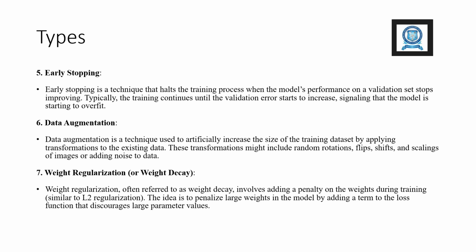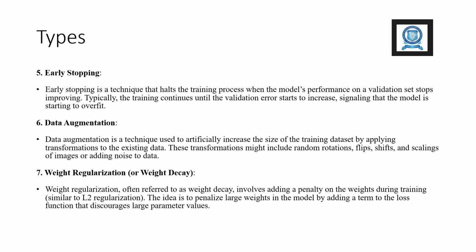Number 5, early stopping. Early stopping is a technique that halts the training process when the model's performance on a validation set stops improving. Typically, the training continues until the validation error starts to increase, signaling that the model is starting to overfit.